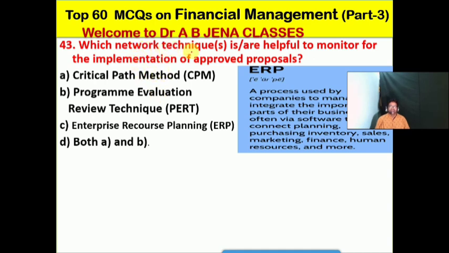So which network or techniques is or are usually helpful to monitor the implementation of the approved proposal? A, CPM, that is critical path method. B, it's PERT, that is the program evaluation and review technique. C, it's the enterprise resource planning, ERP. D, it's both A and B. No doubt friends, so here the answer will be helpful to monitor implementation. It's B, that is the PERT.